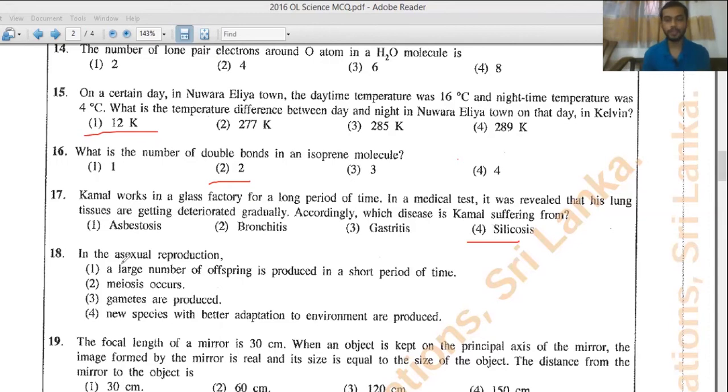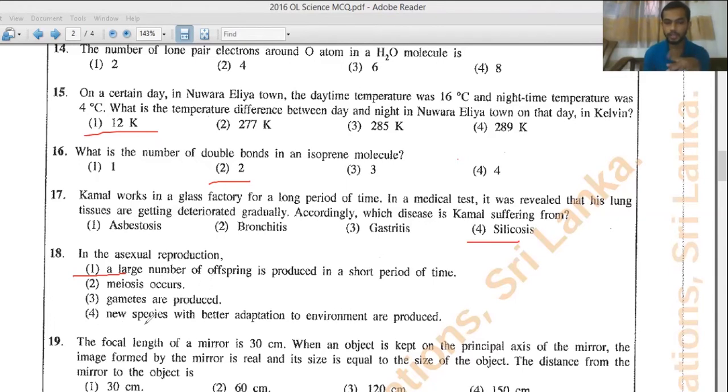Question number 18. In asexual reproduction, they're asking, a large number of offspring is produced in a short period of time. That is correct. That's a feature of asexual reproduction. If I discuss the second and third answers, meiosis is in sexual reproduction. Gamete formation is also in sexual reproduction, because when gamete mother cells undergo meiosis, it will form gametes. Right? So answers number 2 and 3 are for sexual reproduction.